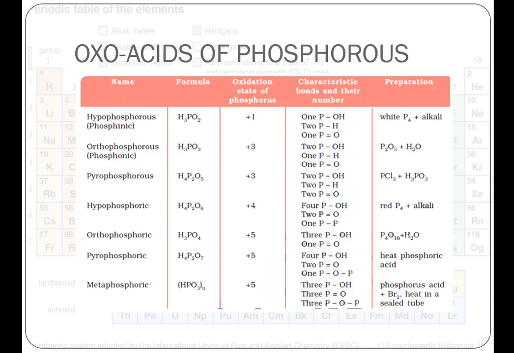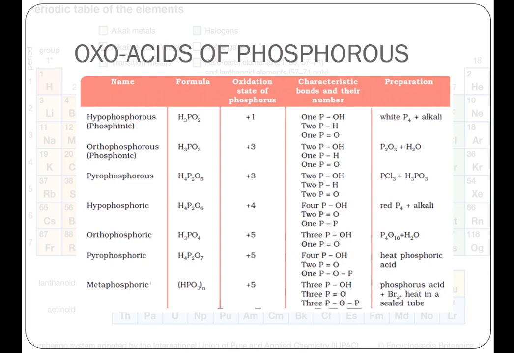H3PO2, with plus 1 oxidation state, can be prepared by the action of alkali on white phosphorus. H3PO3 can be prepared from P2O3 on hydrolysis. Oxidation state is +3. Pyrophosphorus acid is prepared by PCl3 plus H3PO3. Hypophosphoric acid can be prepared by the action of alkali on red phosphorus.